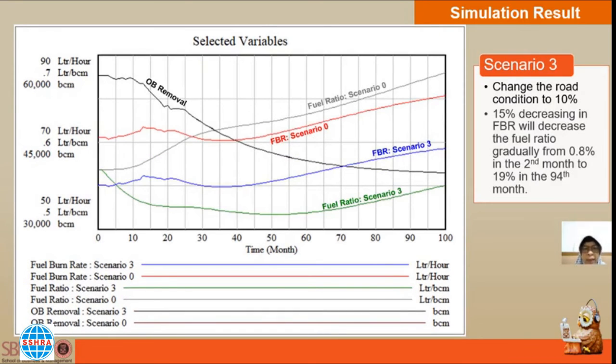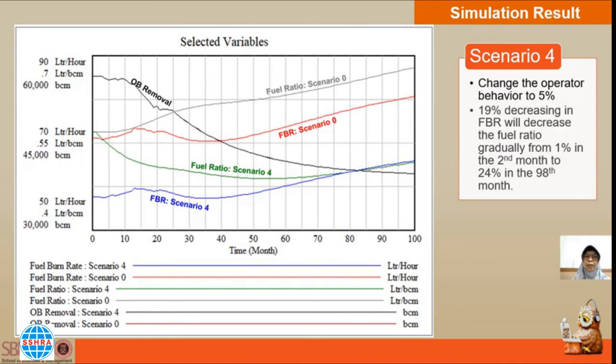Okay, next, this is the simulation result of scenario 3. At this stage, the changes in scenario 2 are still happening. In this scenario, the decrease in FBR and fuel ratio is even greater. A 15% decrease in FBR will reduce this fuel ratio gradually starting from 0.8% in the 2nd month to 19% in the 94th month.